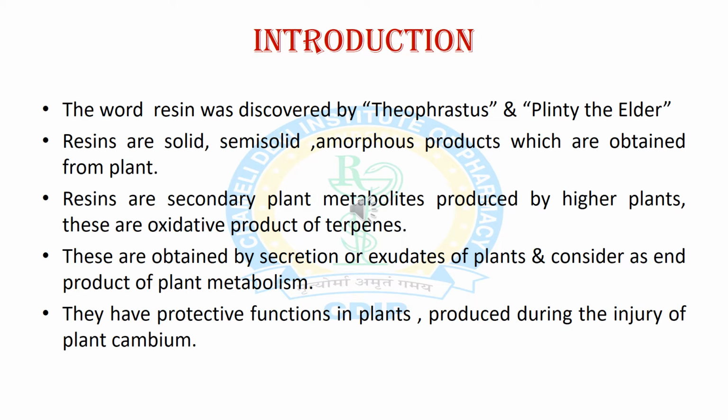The word resin was discovered by Theophrastus and Pliny the Elder. Resins are solid, semi-solid, amorphous products which are obtained from plants. Resins are secondary plant metabolites obtained from higher plants, and these are oxidative products of terpenes. These are obtained by secretion of plants, and are considered the end product of plant metabolism. They have a protective function in plants and are produced during injury of the plant cambium.